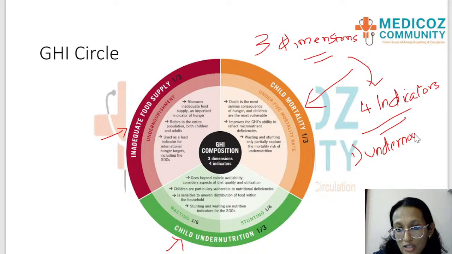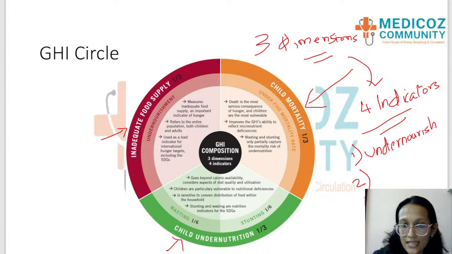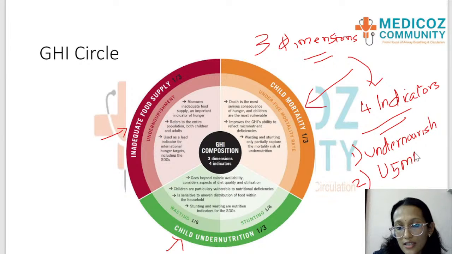Without the food supply, the child is undernourished. The second indicator is under 5 mortality. The third is going to be wasting, and the fourth is going to be stunting. Okay, so this wasting and stunting will be part of child undernutrition.